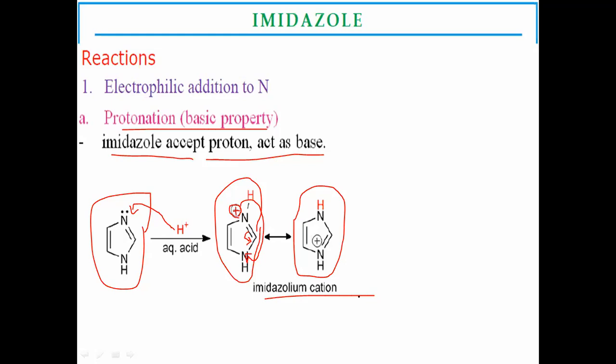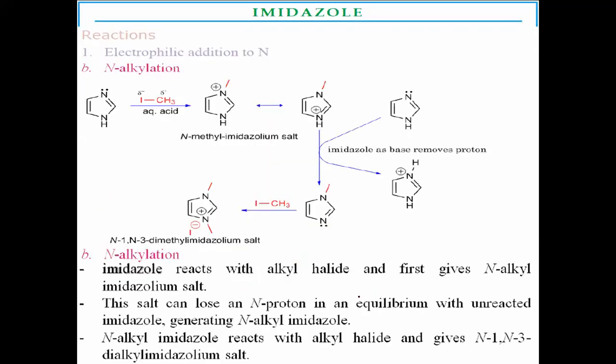There is an addition of electrophiles on nitrogen atoms. This nitrogen, having a lone pair of electrons, is involved in protonation because of the basic property of imidazoles. Now, another reaction: electrophilic addition to nitrogens, that is N-alkylation. First is protonation, second is N-alkylation.